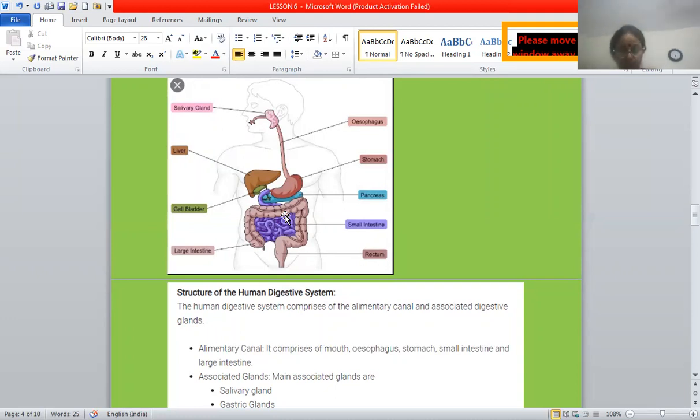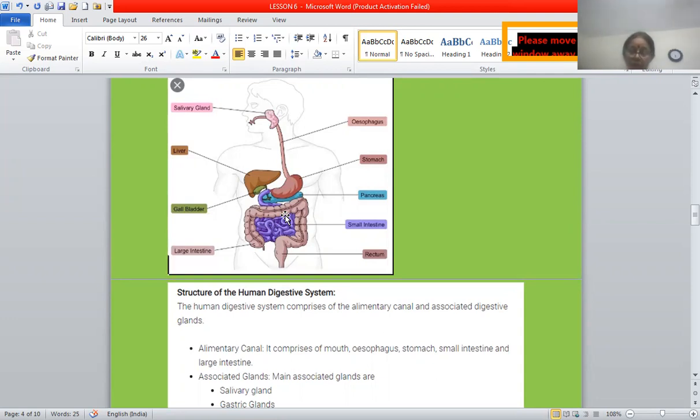Mouth. You know, the mouth is a transverse aperture for intake of food. It is bounded by two movable sensible lips. Then comes the buccal or oral cavity, in which we have our teeth and tongue. You all know teeth help in mastication of food. They help in biting or chewing the food.